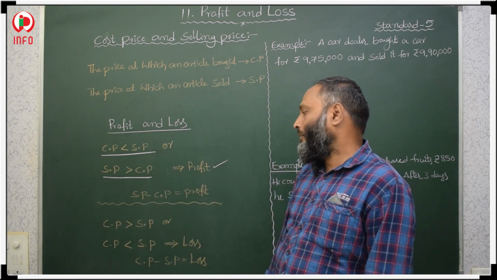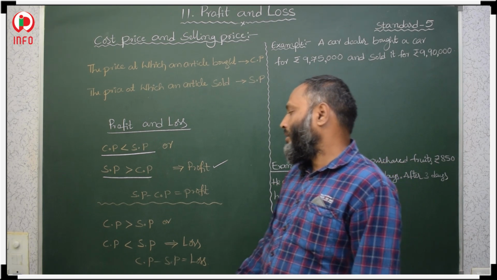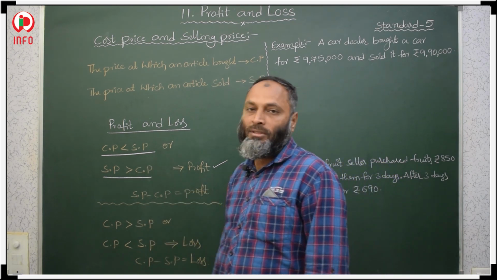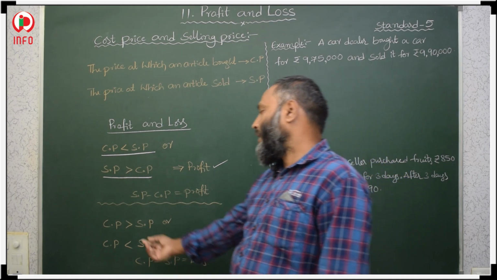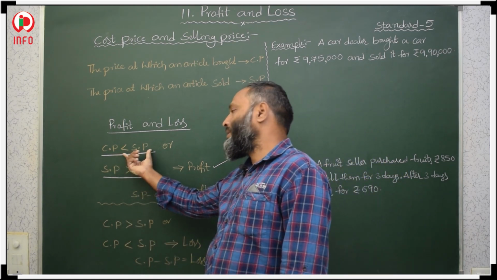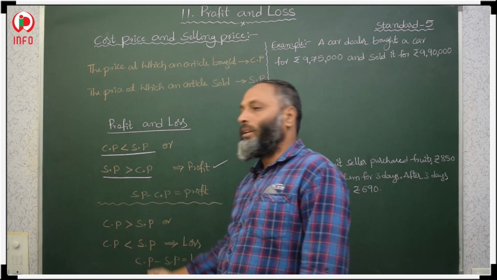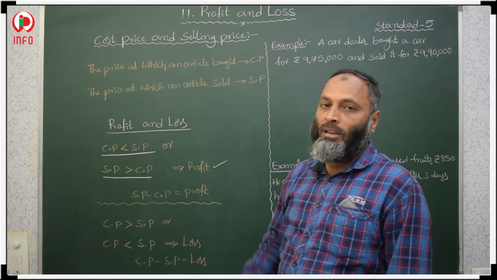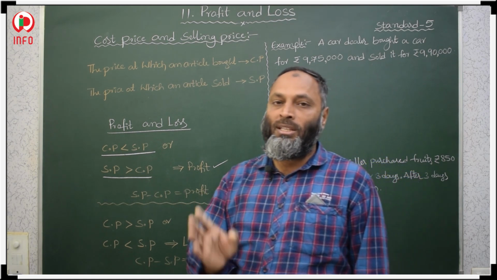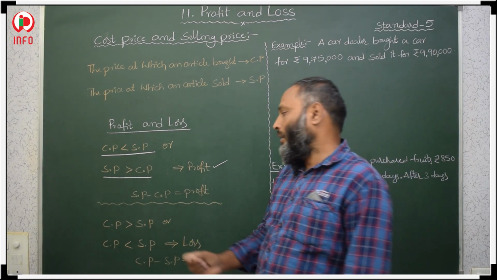Okay. Then after that, loss. What is loss? See here, if cost price is less than selling price, it is profit. If cost price is greater than selling price, then you will get loss. If the cost price of the article is more than the selling price, then you will get loss.